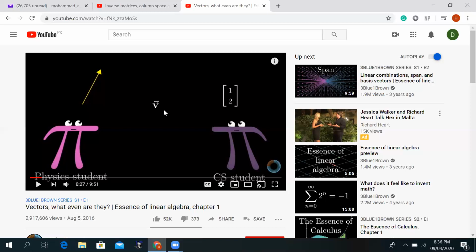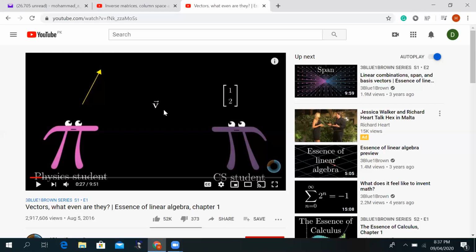So it's a position vector. It cannot move around in space. In physics, as long as the magnitude and direction are constant, that arrow can move. But this is not true in linear algebra.